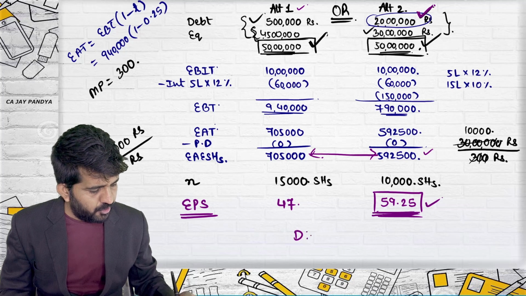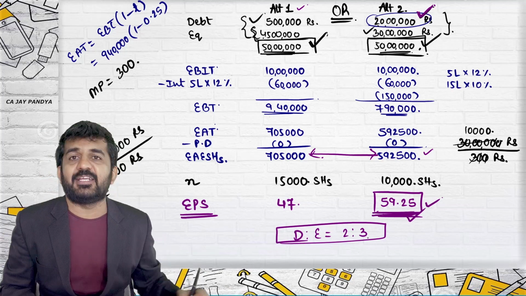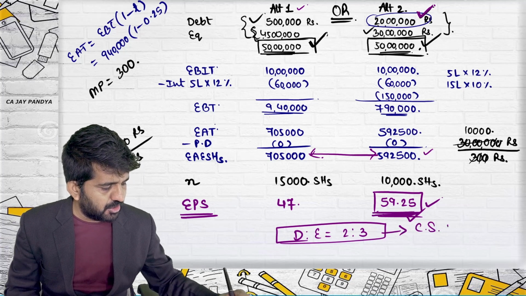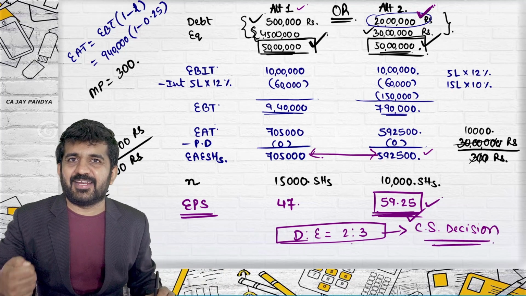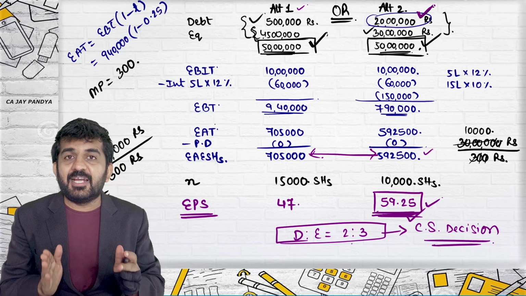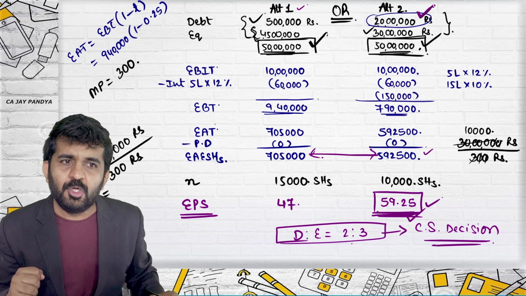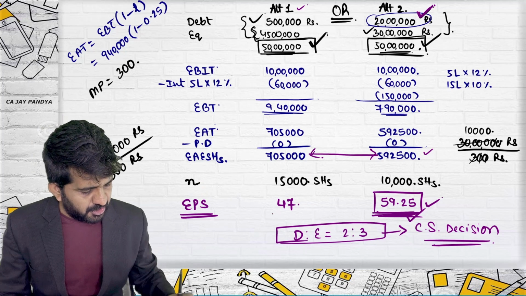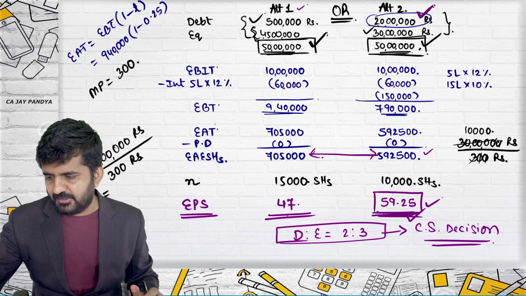You will borrow debt and equity in the ratio of 2:3, because it is expected that in that case your EPS will be maximum, and this decision is nothing but a capital structure decision. So slowly and gradually we are going towards capital structure decision. We are telling the companies which decision you should follow, alternative 1 or alternative 2. Is it all right? So this is how to take a capital structure decision, maximizing EPS. So find out EPS and then try to maximize it. We are going to